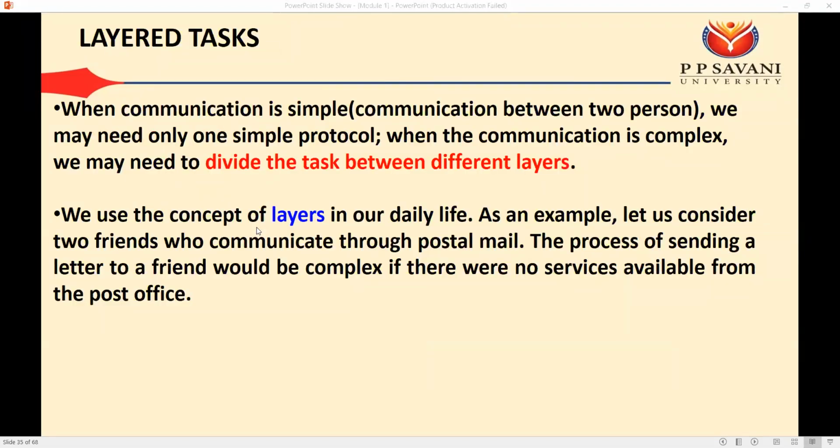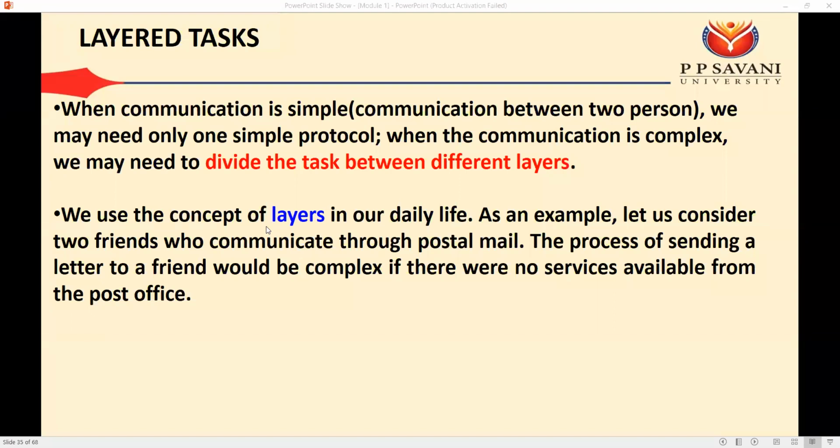Now there is one concept of layered tasks. When communication is simple, we may need only one simple protocol. But when the communication is complex, we may need to divide the task between different layers. For example, let's say two friends are there in the same place. Suppose in your classroom two friends want to talk with each other, then we require the simple protocol.